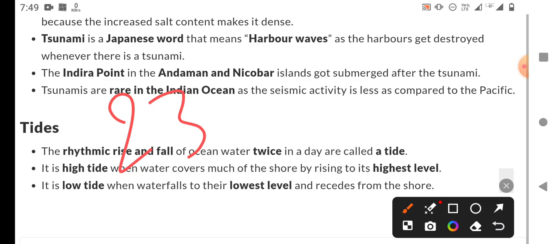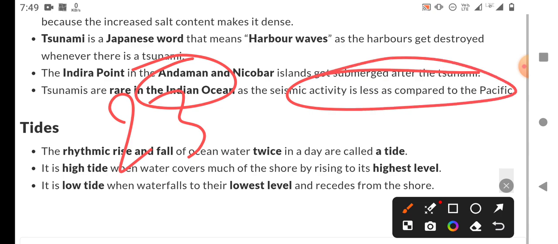Tsunamis are rare in the Indian Ocean as the seismic activity is less compared to the Pacific, because the Pacific is a ring of fire located around the Pacific Ocean. So in the Indian Ocean, generally tsunamis come only in minor terms.